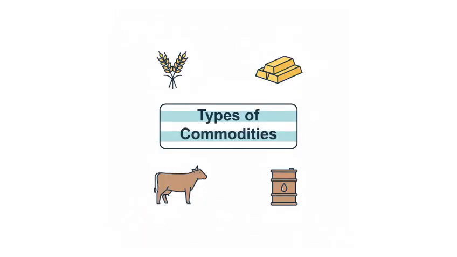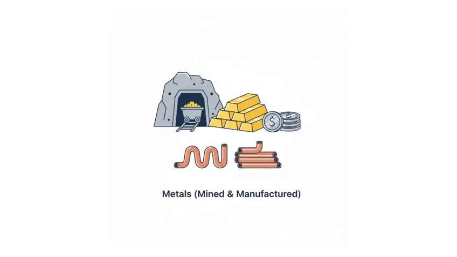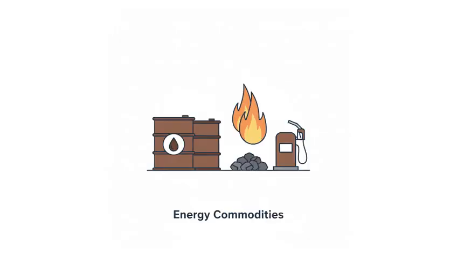Types of commodities. Commodities are typically grouped into four main categories. Agricultural products. These include crops like wheat, coffee, soybeans, rice, and corn. Metals, mined and manufactured. Includes gold, silver, copper, aluminum, and platinum. Livestock includes cattle, hogs, and dairy products like milk. Energy covers crude oil, gasoline, natural gas, and coal.